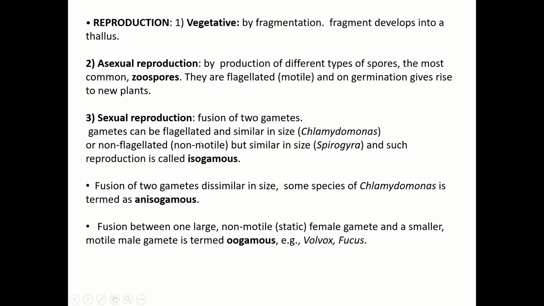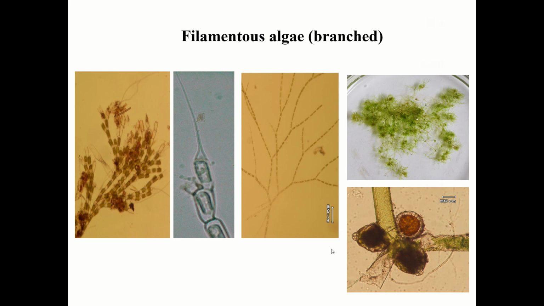So these are the three different conditions you find in sexual reproduction: isogamous, anisogamous and oogamous. Oogamous means one large gamete, one small gamete, and the large gamete is the female gamete, which is non-motile. Examples are Volvox and Fucus algae.